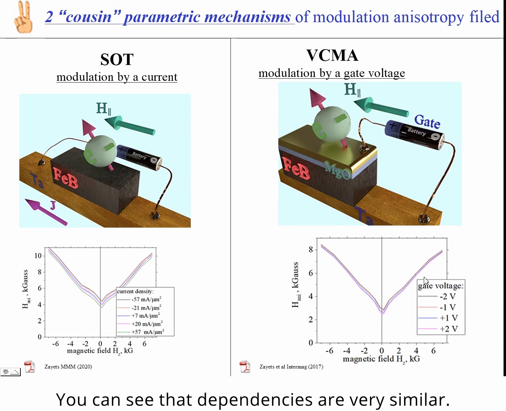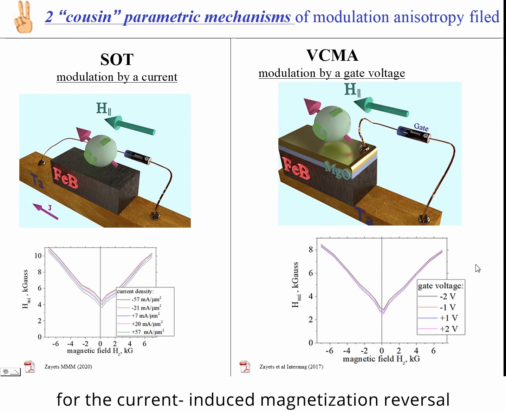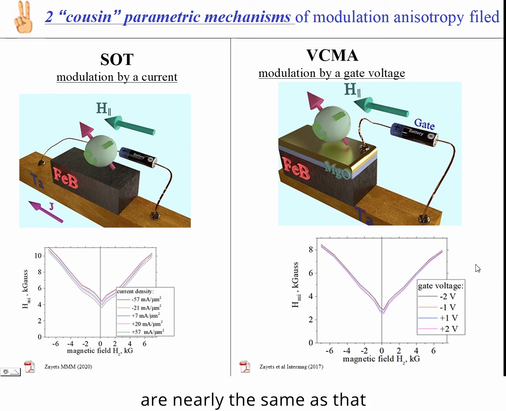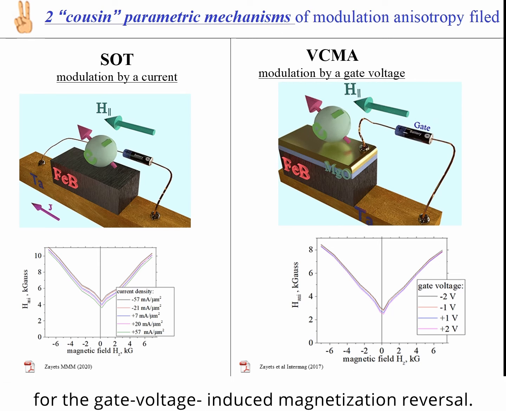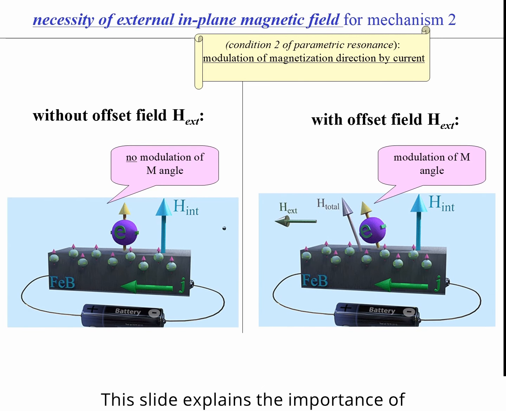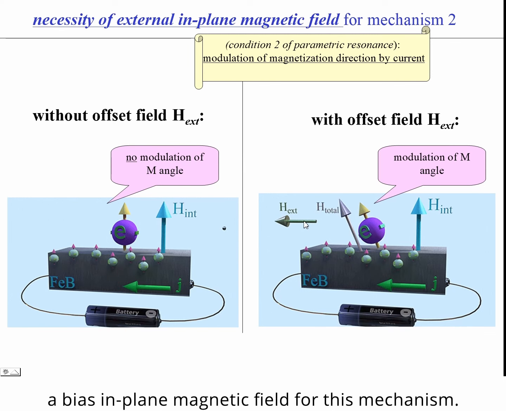You can see that dependencies are very similar. It means that all features of this mechanism for current-induced magnetization reversal are nearly the same as that for the gate voltage-induced magnetization reversal. This slide explains the importance of bias in-plane magnetic field for this mechanism.